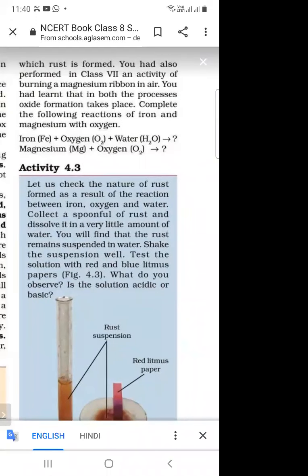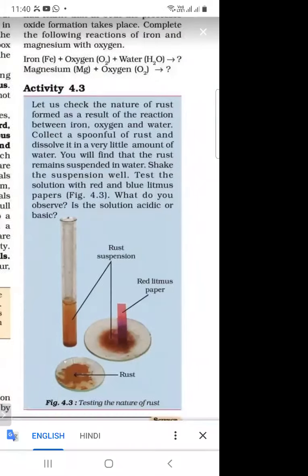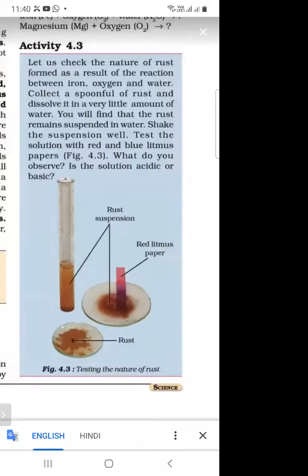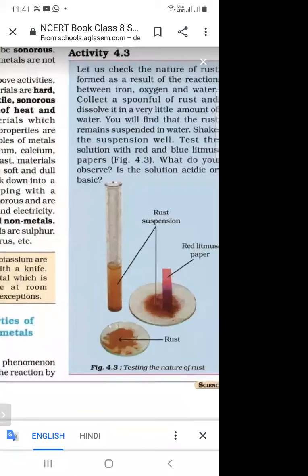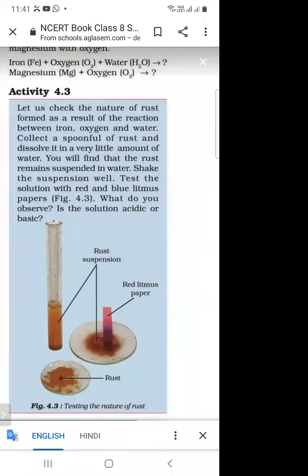And what is the formula when magnesium reacts with oxygen? So when magnesium reacts with oxygen, what is the product? MgO. MgO is the product when it reacts with oxygen. So next is activity 4.3. All metals, when they react with oxygen, will form oxides. So the conclusion is that when all metals react with oxygen, they will form oxides.